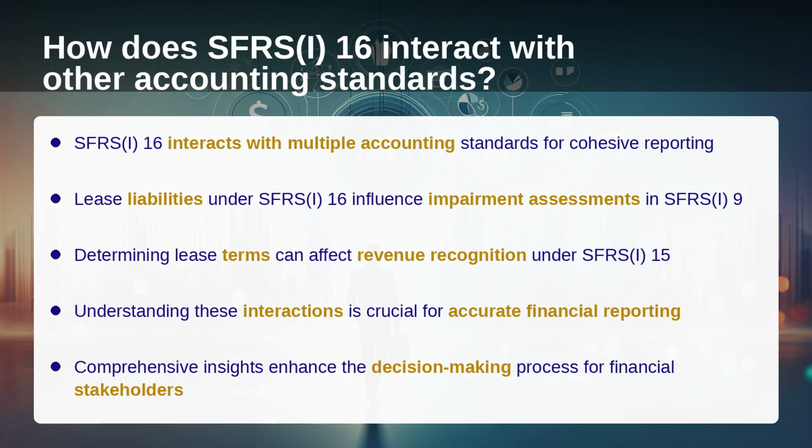How does SFRS I-16 interact with other accounting standards? SFRS I-16 interacts with several other standards, particularly those related to financial instruments, revenue, and impairment. For example, lease liabilities recognized under SFRS I-16 can affect the assessment of impairment under SFRS I-9. Additionally, the standard's requirements for lease term determination may impact revenue recognition under SFRS I-15. Understanding these interactions is essential for comprehensive financial reporting.